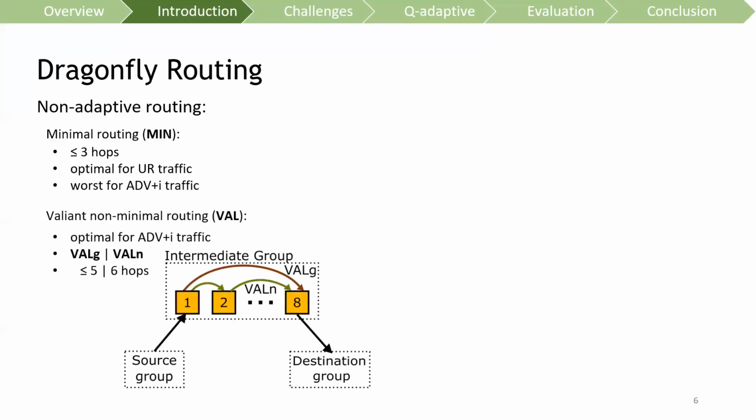Valiant non-minimum routing is the optimal solution for the adversarial traffic pattern by forwarding packets through intermediate group to bypass global link congestion. Depending on how the packets are forwarded in intermediate group, valiant non-minimum routing has 2 variants of VALG and VALN. As shown in the figure, VALN can bypass local link congestion by rerouting packets through a randomly selected router in the intermediate group at the cost of one additional hop.